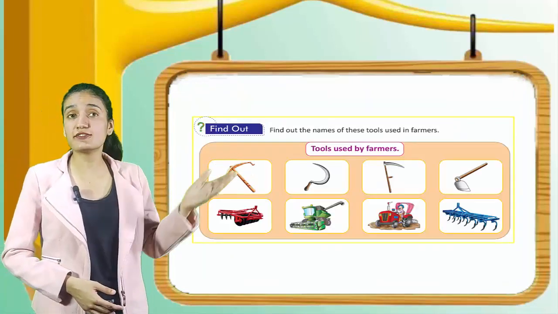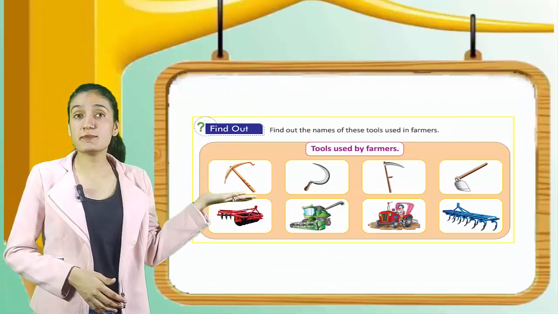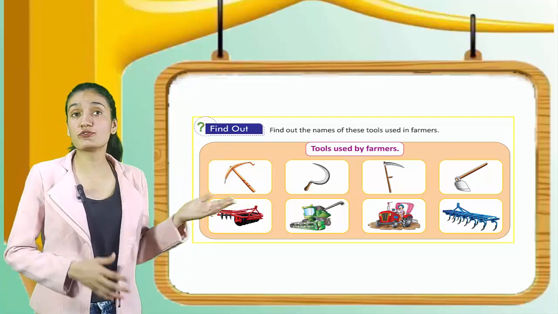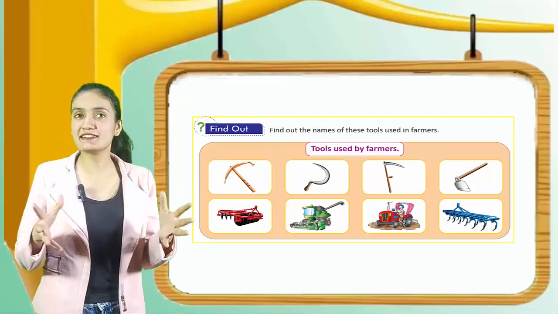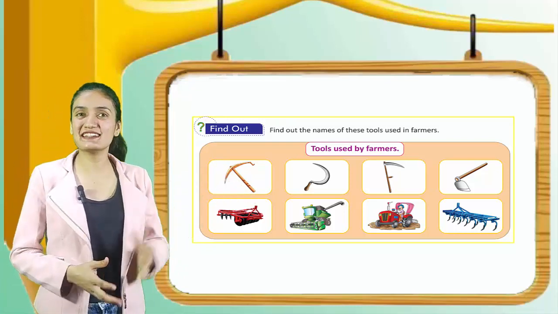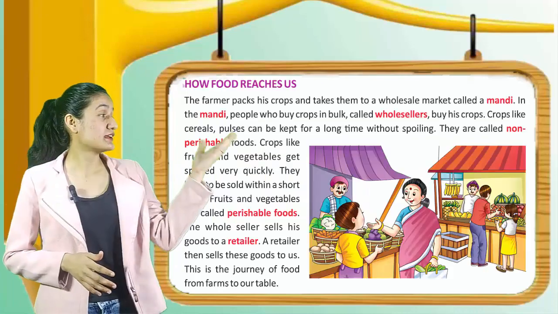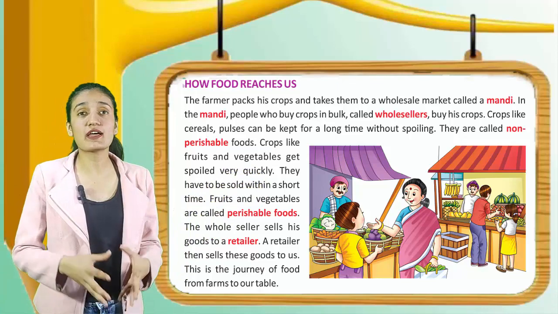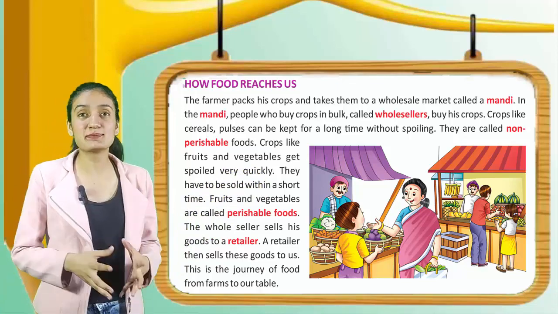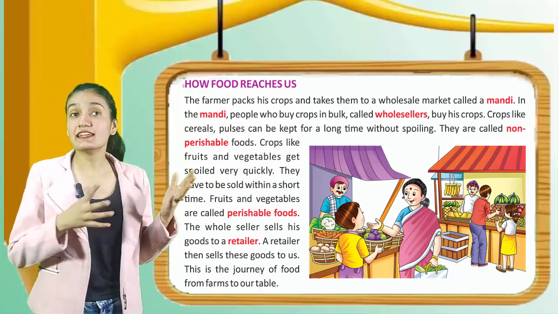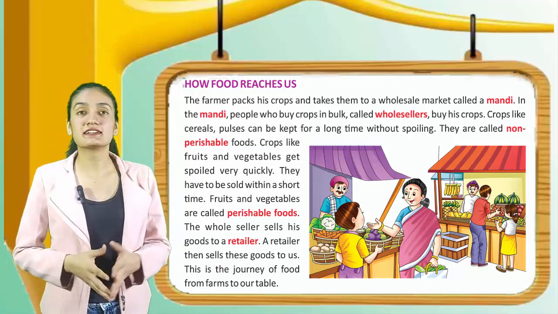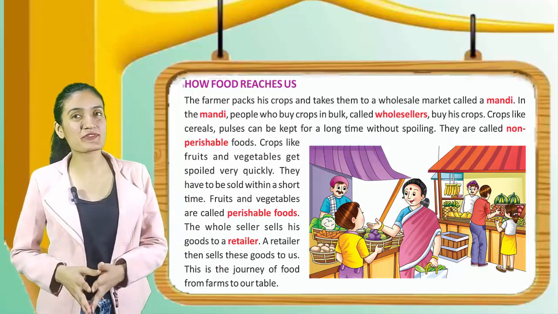Now kids, let's find out the names of these tools used by farmers. Here are the pictures of tools used by farmers. Kids, identify these tools and name them. Now, how does food reach us? A farmer packs his crops and takes them to a wholesale market called mandi. In the mandi, people who buy crops in bulk are called wholesalers.